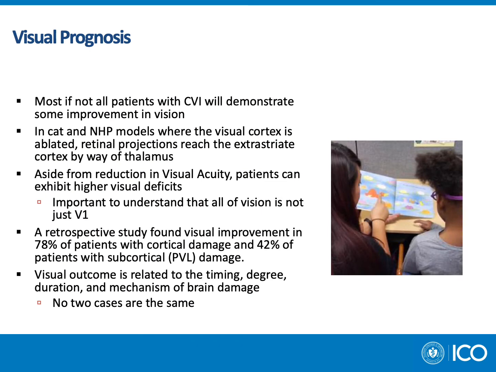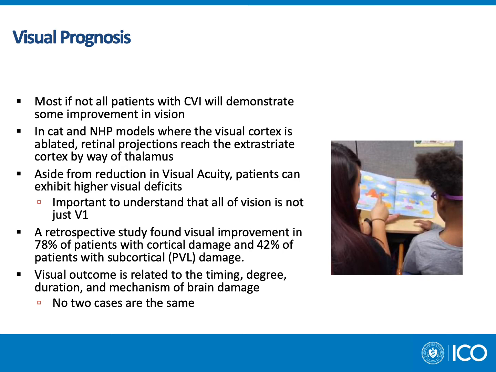So what is the visual prognosis for cerebral vision impairment? Fortunately, most if not all patients with CVI will demonstrate some improvement in vision. In cat and non-human primate models where the visual cortex is completely ablated, retinal projections are still able to reach the extrastriate cortex by way of the thalamus.